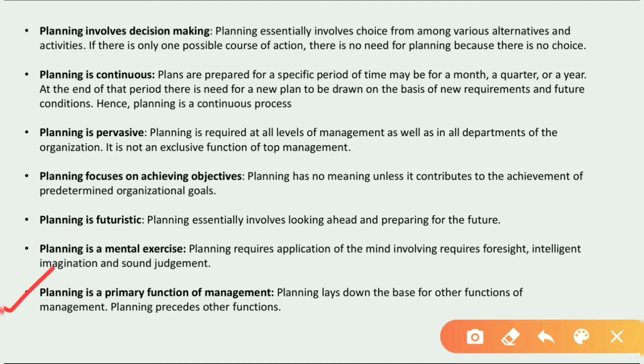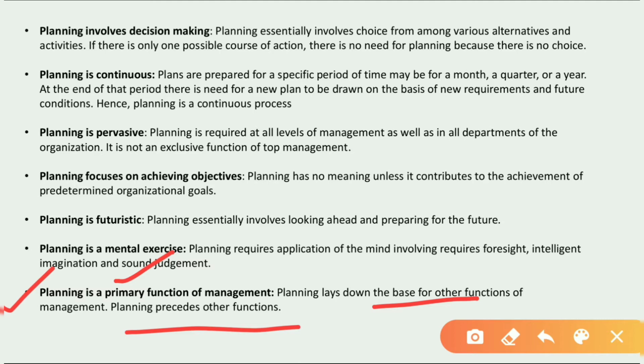Now the next point is planning is a primary function of management. Primary function means it is the first function of management. Planning lays down the base for all other functions of management. Planning precedes other functions. It means that planning is the first function. After planning, the manager carries out organizing, staffing, directing and controlling functions. So without the planning function no other function can be carried out.